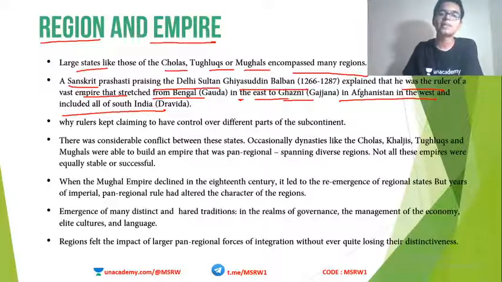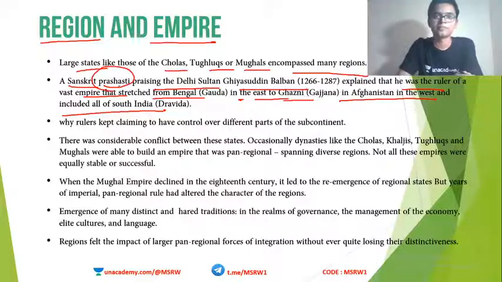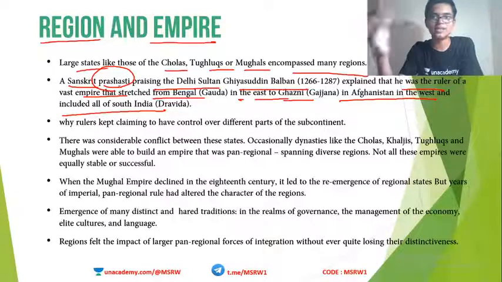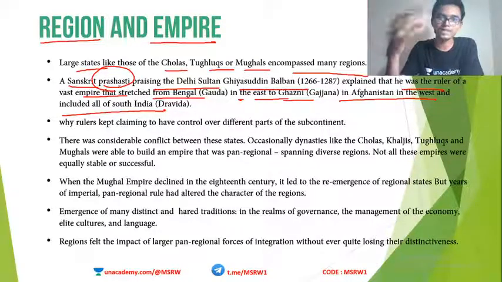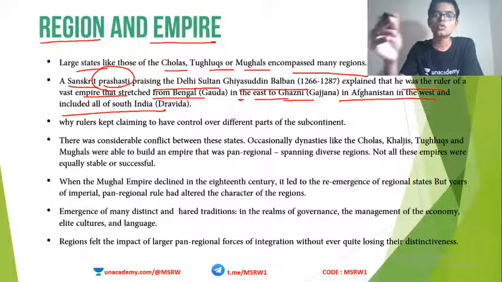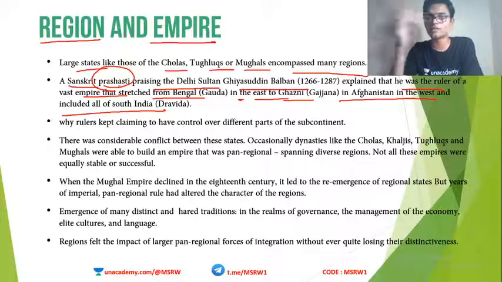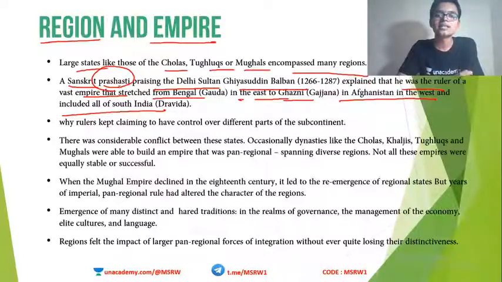So what is a Prashasti? I told you what a Prashasti is in the previous class. A Prashasti is basically an inscription written on behalf of some king praising that particular person. Prashasti means praising a king. So this is a Prashasti regarding Delhi Sultan Ghiyasuddin Balban. Ghiyasuddin Balban was one of the strongest sultans in the Delhi Sultanate, and one of his Prashastis says that he